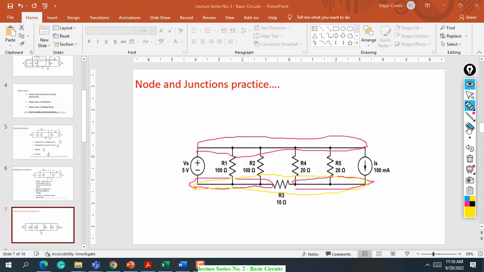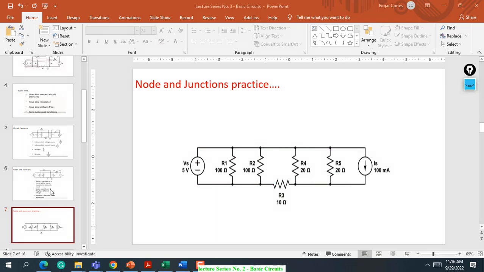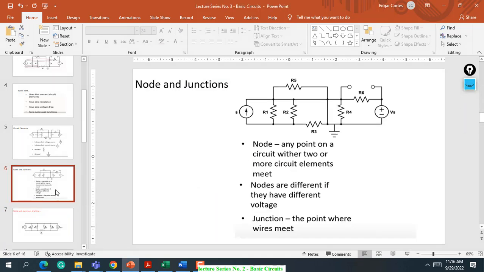What we do is divide this into two different nodes because of this. So now you know about nodes. The second concept is the junction. By definition, a junction is the point where wires meet.